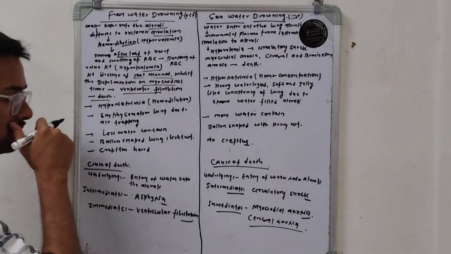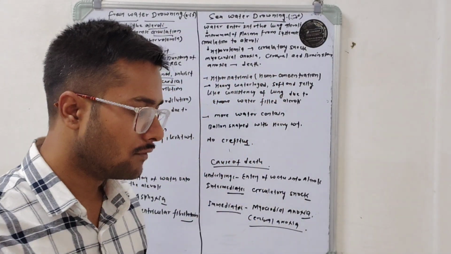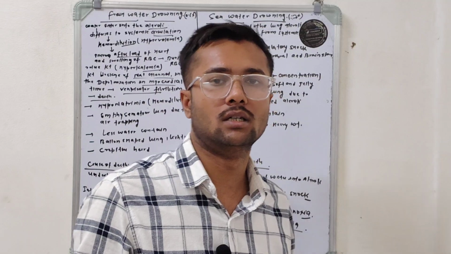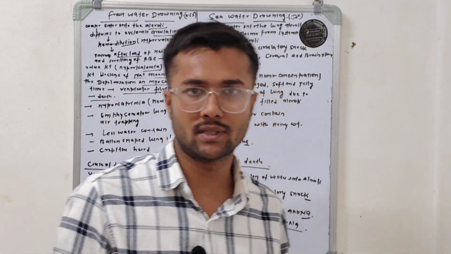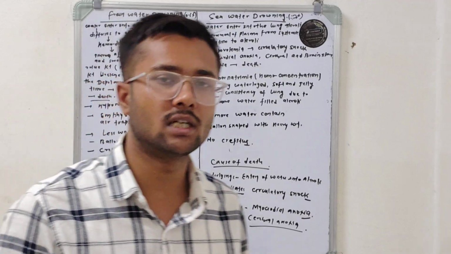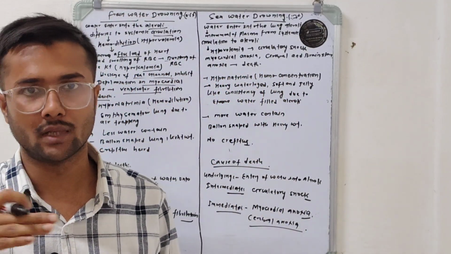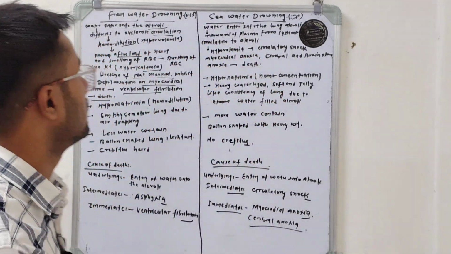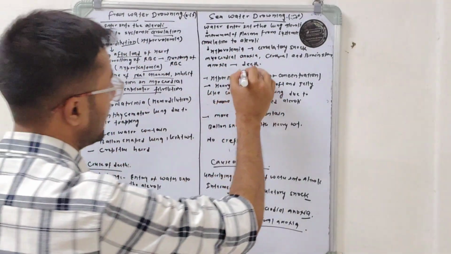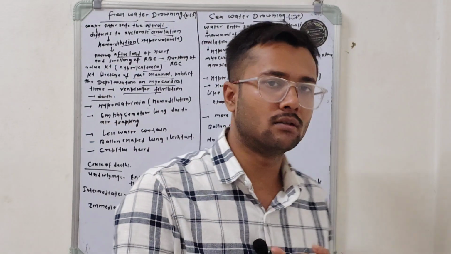In case of seawater drownings, water enters the alveoli, and this seawater has a salt concentration higher than the systemic circulation. So now there is a reverse flow of water from the systemic circulation to the lung alveoli, and here the alveoli are filled with water.